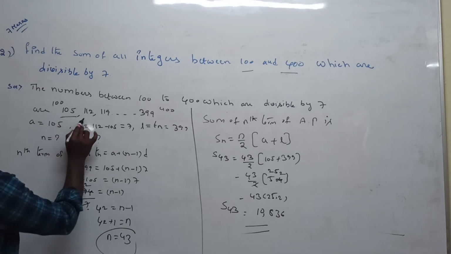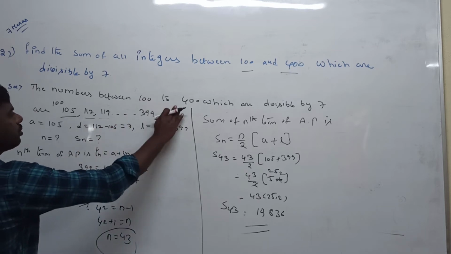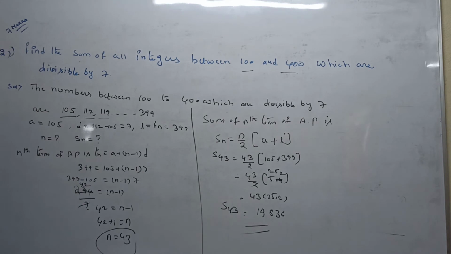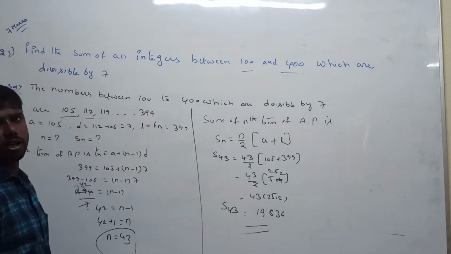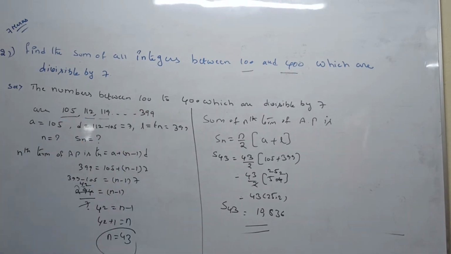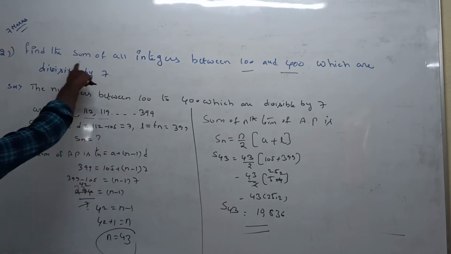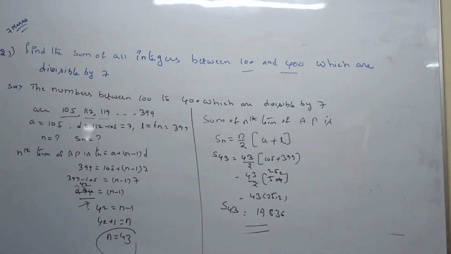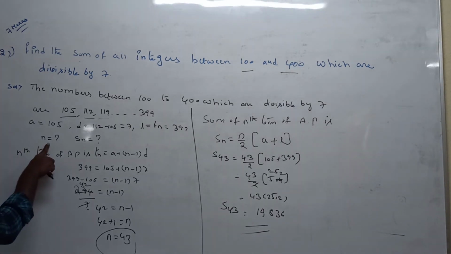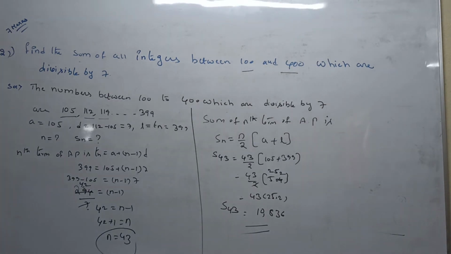The only possibilities are 105, 112, 119, and so on up to 399. Now we can easily identify the A value, D value and the term value. We need to find the number of terms from 105 to 399. After we get the n value, we calculate the sum of n terms. That's why we apply the nth term formula to calculate n, and after that we can calculate the sum of n terms. Very, very important, very easy.